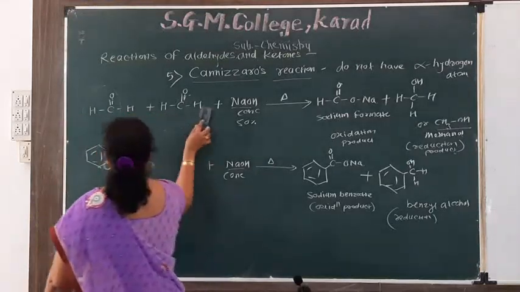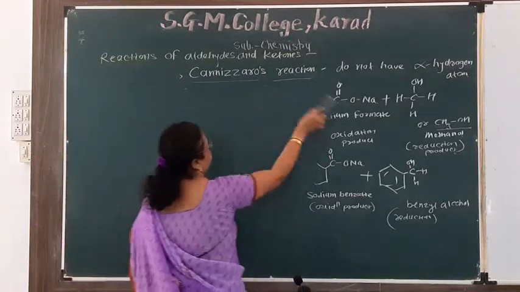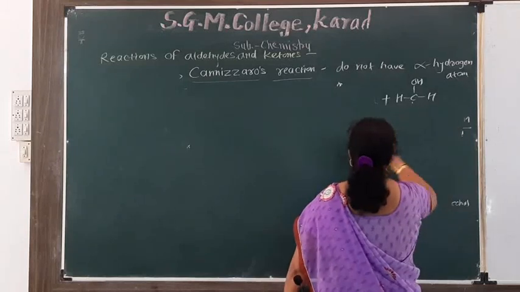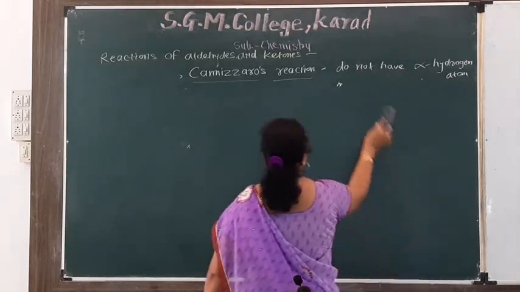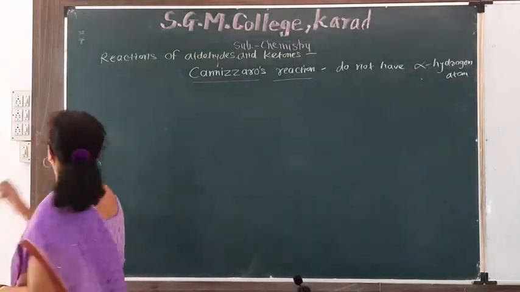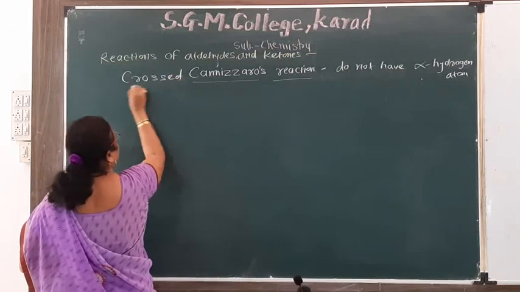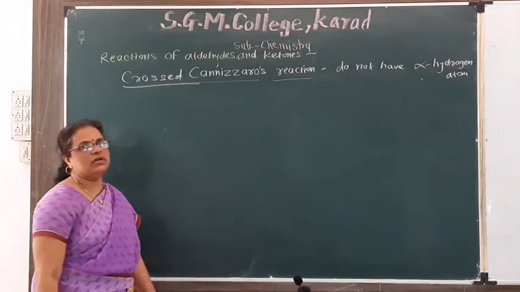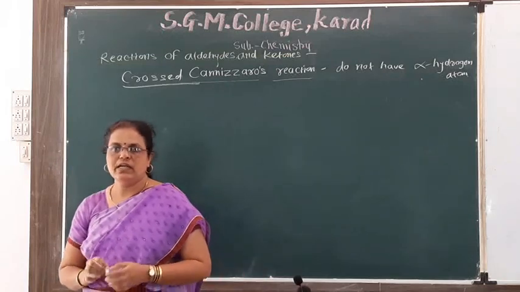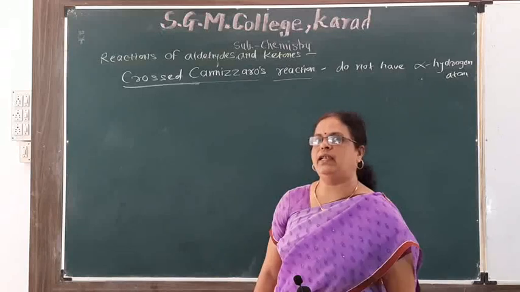Then in case of crossed Cannizzaro reaction, this reaction takes place between two different aldehydes.